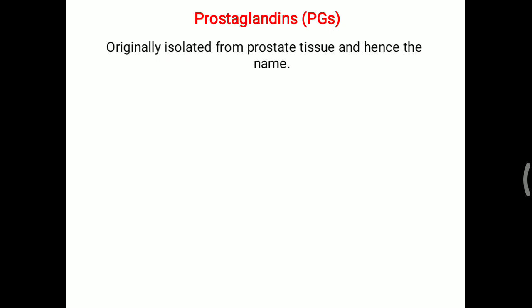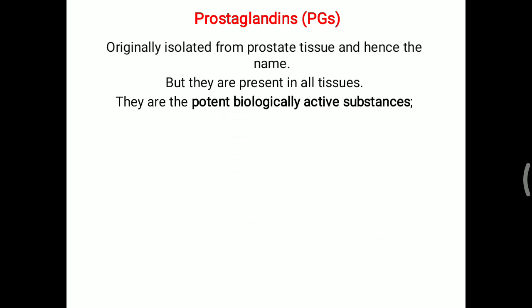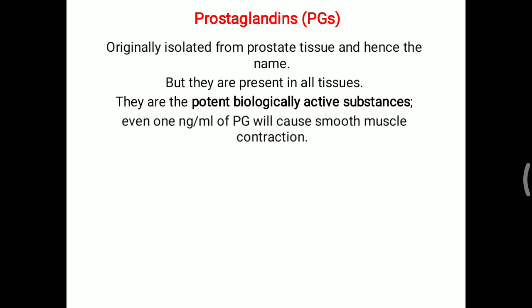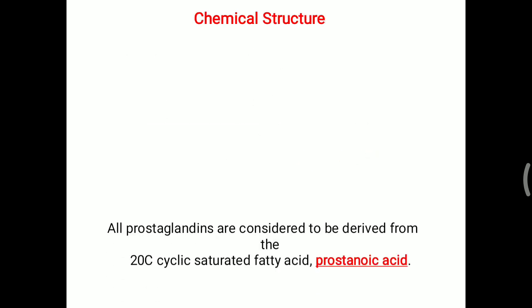Now prostaglandins, in detail, were originally isolated from the prostate tissue and hence the name prostaglandin, but they are present in almost all tissue. They are the most potent biologically active substances. Even 1 nanogram per ml of prostaglandin will cause smooth muscle contraction. They are also called local hormones because that minimal amount creates an end organ effect. Now, basic chemical structure.